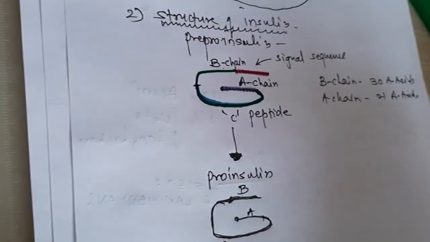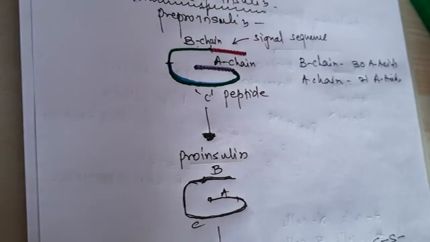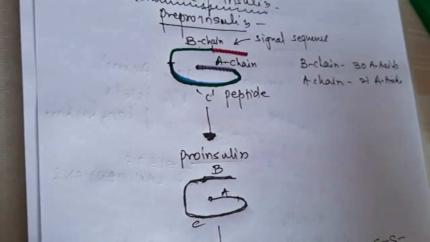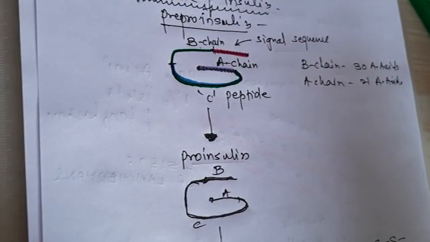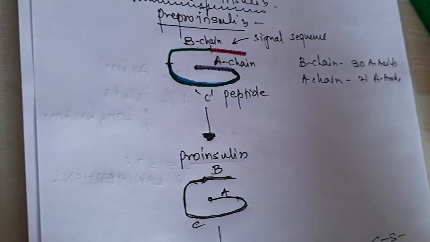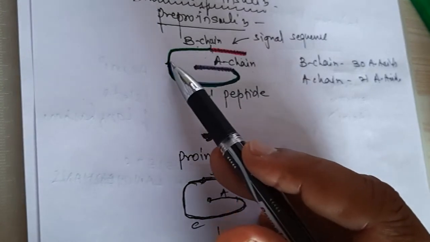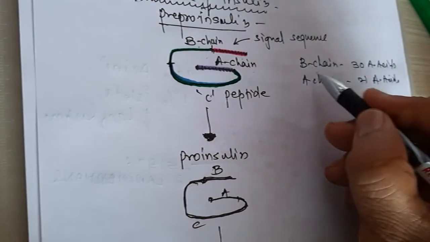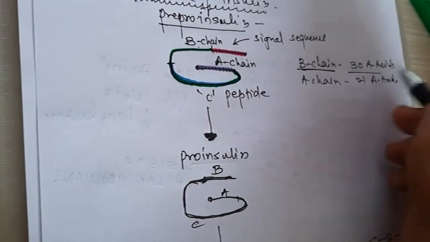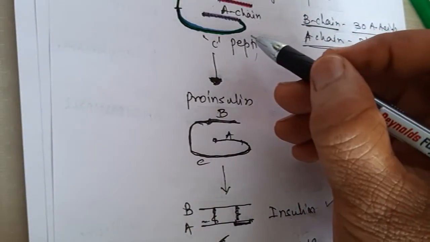Okay, then coming to the structure of insulin. Insulin is a protein hormone. It is synthesized as preproinsulin, which is the inactive form of insulin, comprised of a signal sequence of a few amino acids first, then the B chain, and then the C peptide and A chain. The B chain contains about 30 amino acids, and the A chain comprises about 21 amino acids. The C peptide connects the B and A chains.